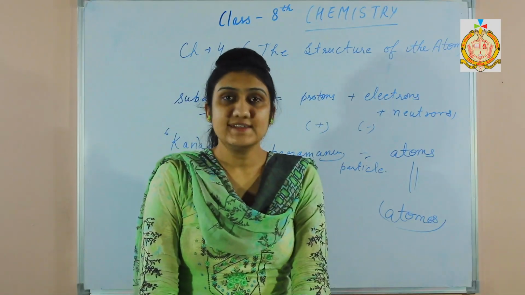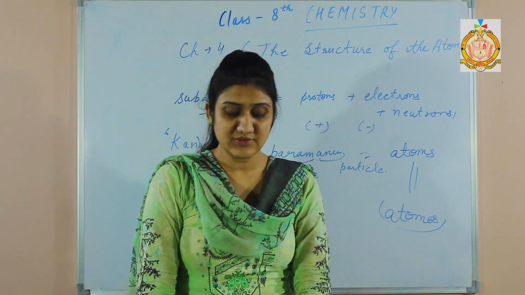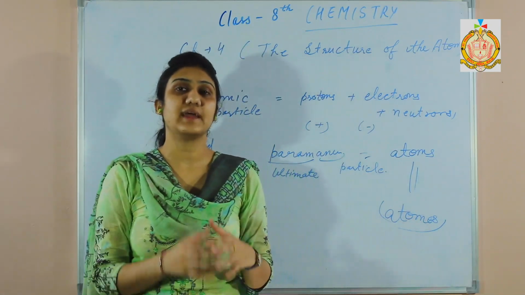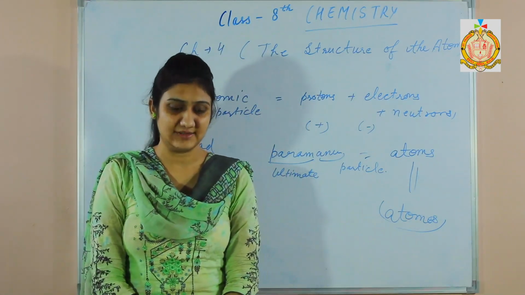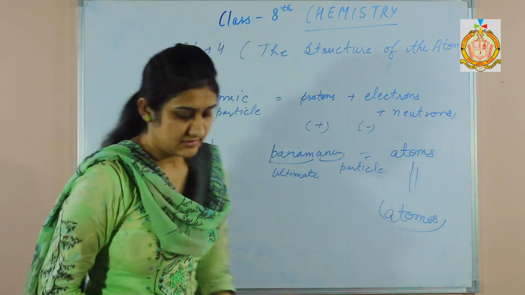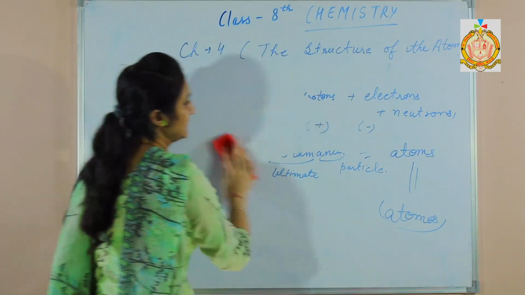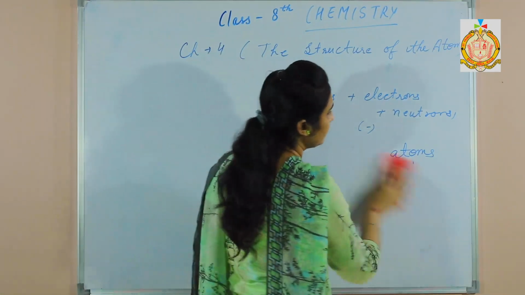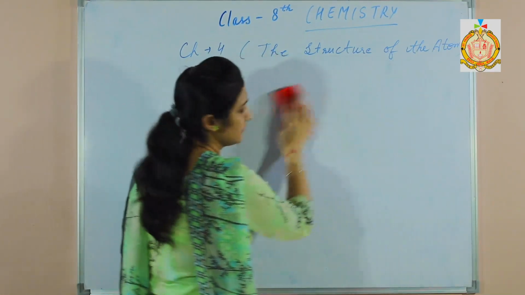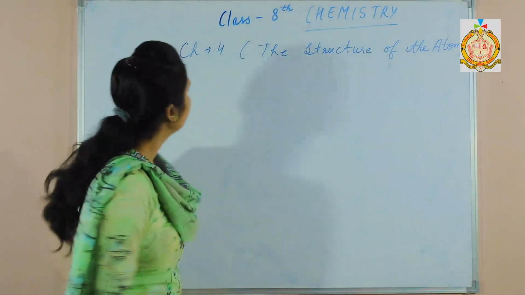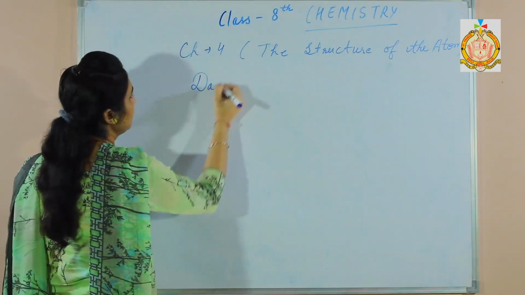Now we shall discuss the first theory about the structure of atom, that was given by John Dalton. So we shall discuss the postulates of John Dalton's theory, or simply Dalton's theory.